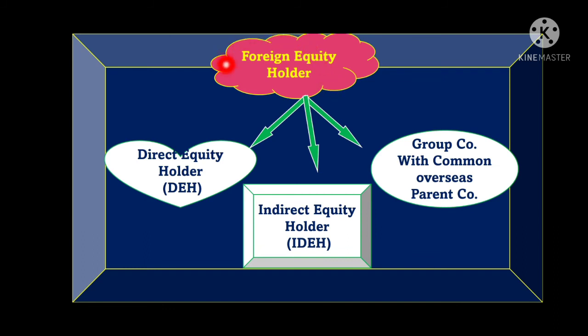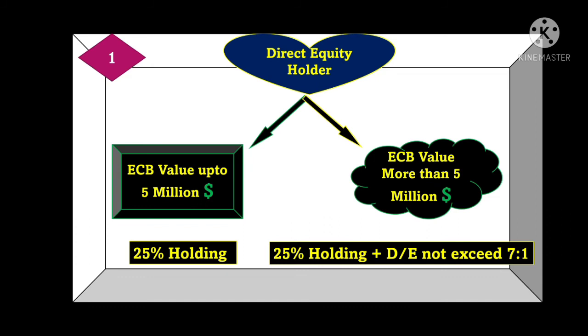Foreign equity holders are basically divided into three groups. One is the direct equity holder, another one is the indirect equity holder, and the third one is the group company with a common overseas parent company. Now, what are these three? Right? Let's discuss them in detail. First, we will take up the direct equity holder.